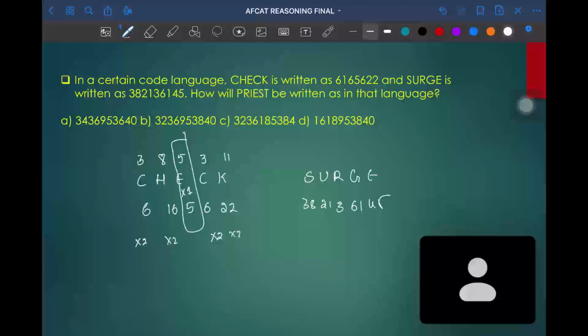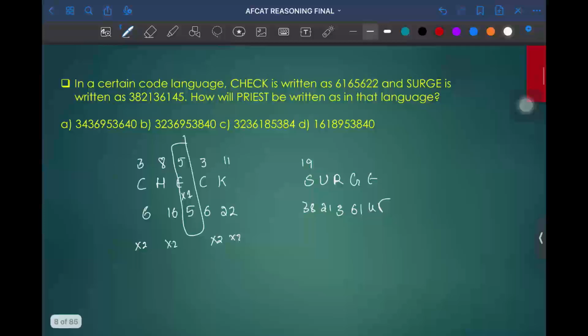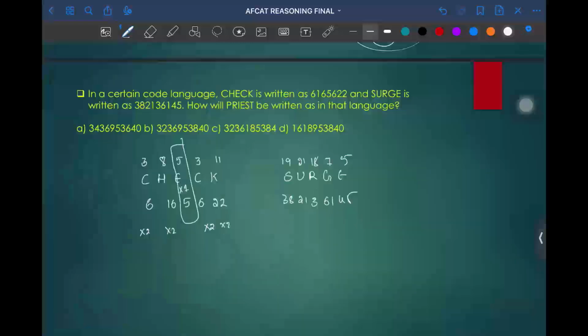For example, here S is coded as 19, U is coded as, what is the position of U? Position of U is 21, R is 18. So when we look into the final question, priest, how is priest coded?